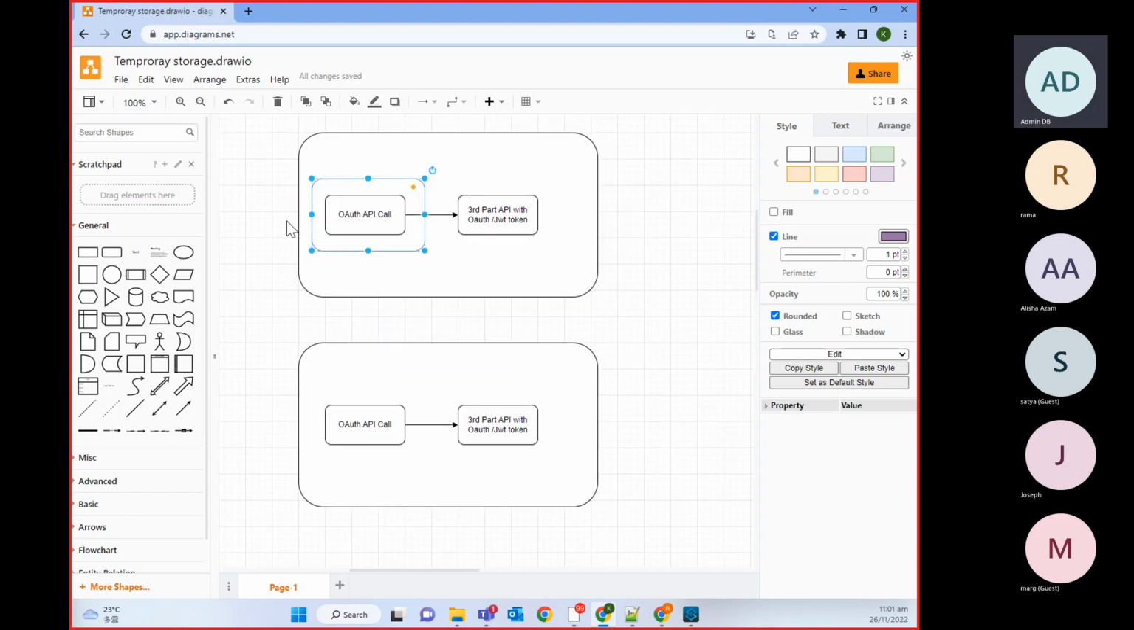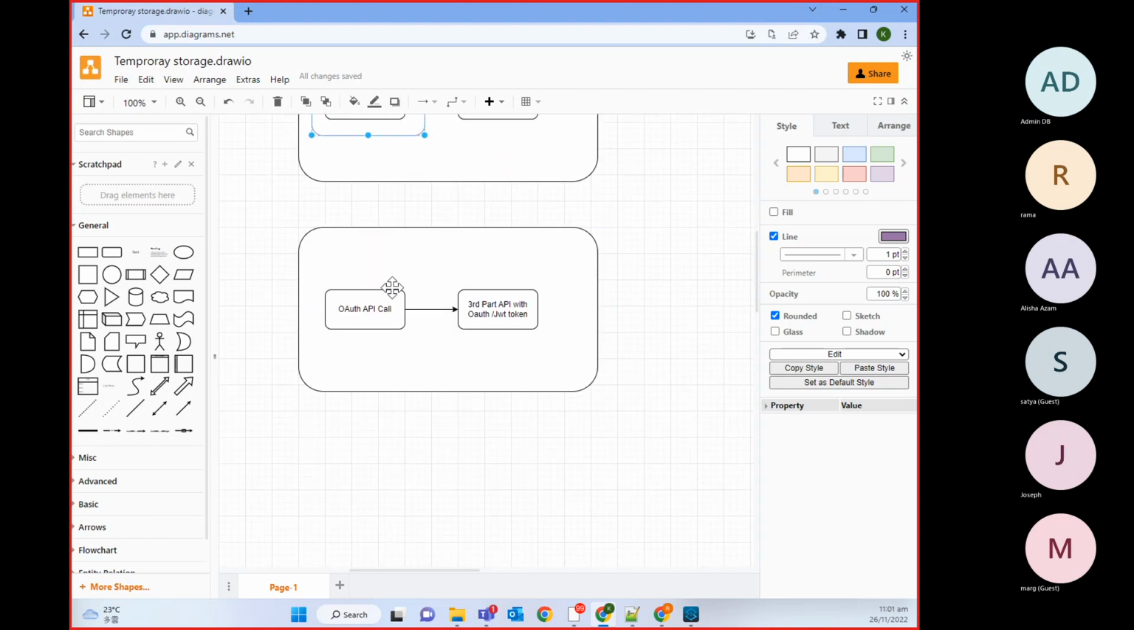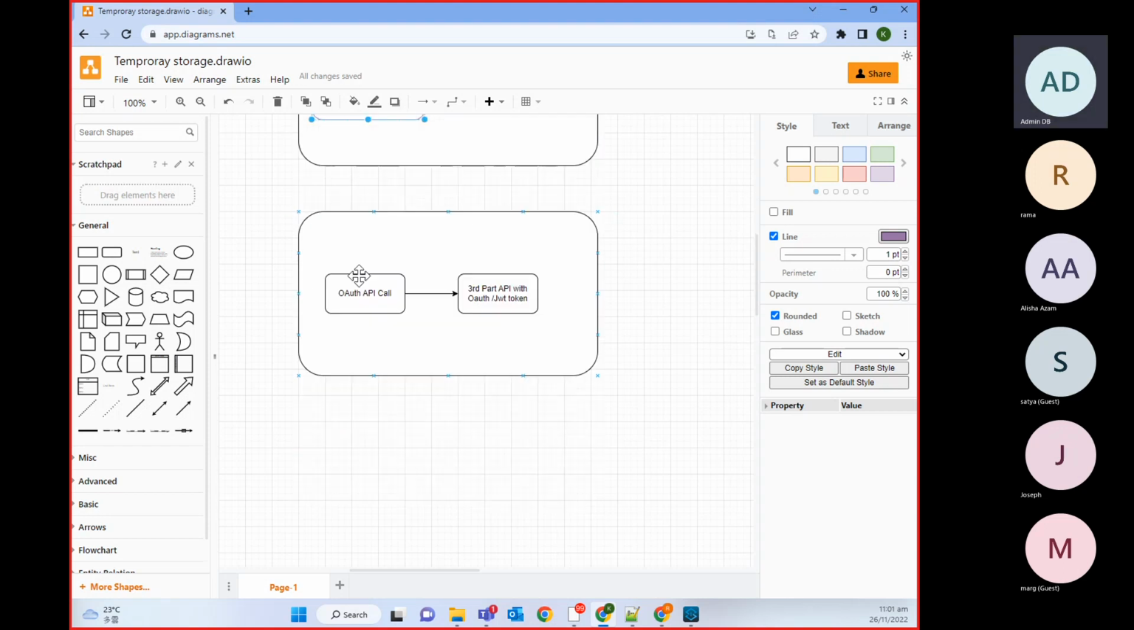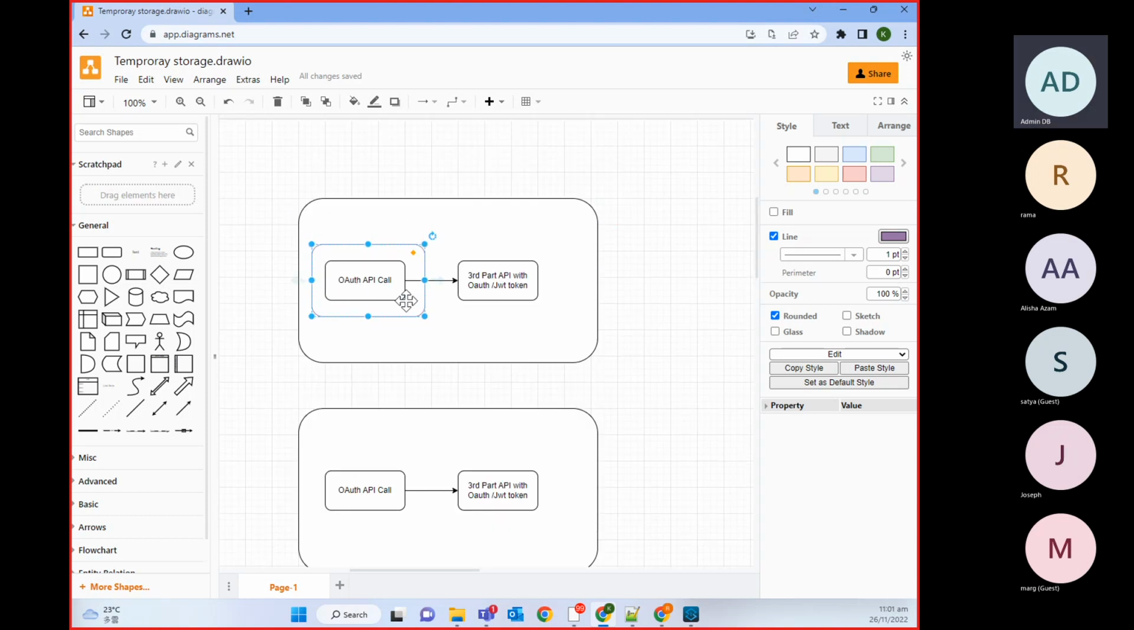First time, definitely there will not be a token, so it will make an actual call, the OAuth API call. But the second time when it calls, it will check inside this cache and see that the object store has the token.